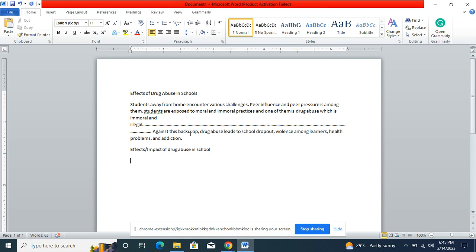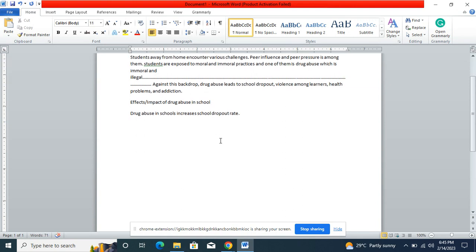So we can say this. We can say that the abuse of drugs in schools, or substance abuse in schools, increases school dropout rate. Now, this one is the topic sentence. So it means that the entire paragraph should just be about that one. So we can say this.